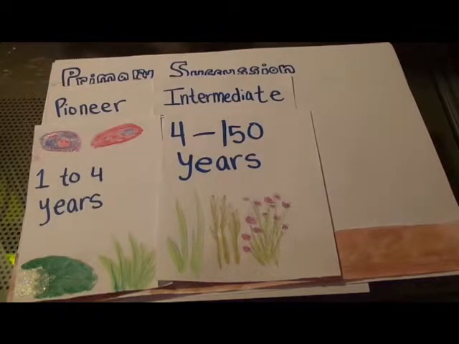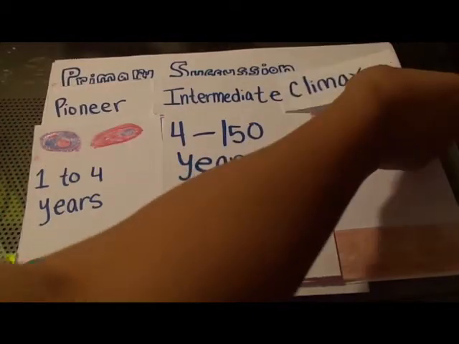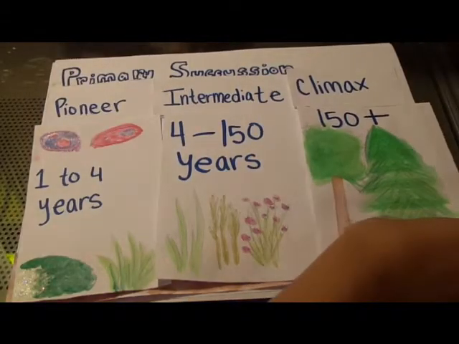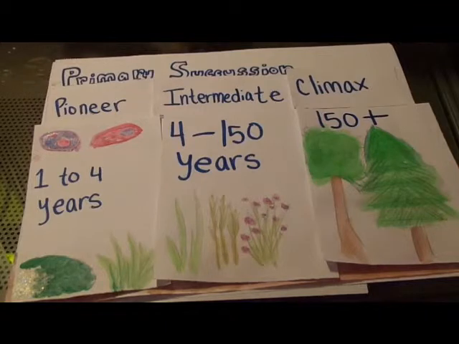And this is ultimately to reach the climax stage, which is over 150 years, which is the main goal and the result of succession. Climax species are the largest and most complex plants and tree species, which will come into the picture and grow over time as well.